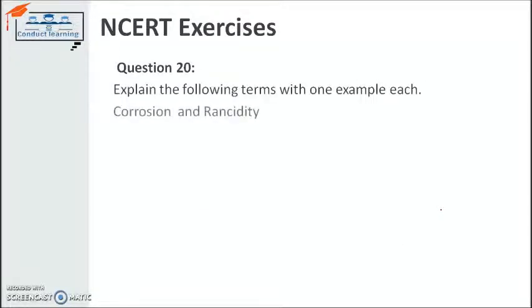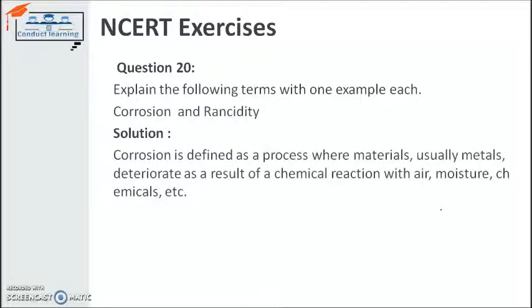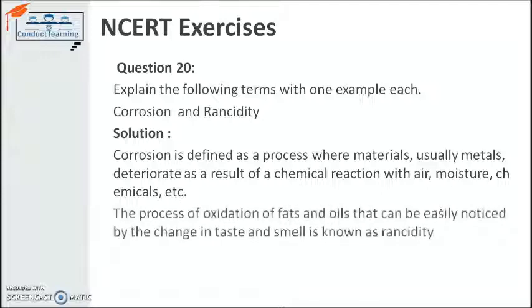Question: explain the following terms, corrosion and rancidity. Corrosion is basically dealing with metals, making them crude when they start reacting with air and moisture present in the atmosphere. This is called corrosion. On the other hand, rancidity is basically